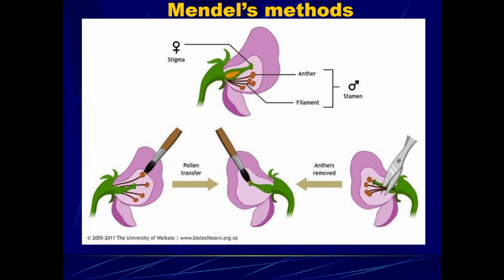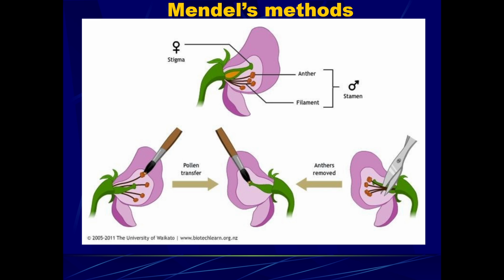So here is Mendel's method. This is how he would ensure self-pollination. We can see at the top that we have the stigma, that's the female part of the flower. It would contain near the base of it the ovary. The stigma is just the sticky part that the pollen would stick to, and then it would have to travel down a pollen tube to the ovary.